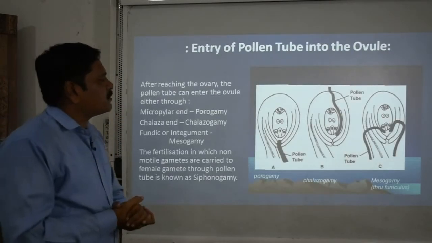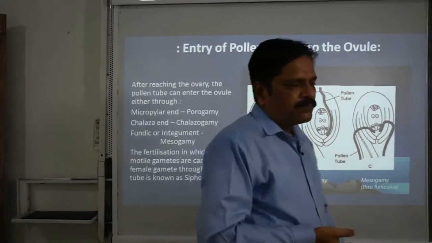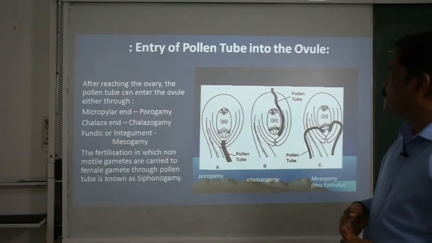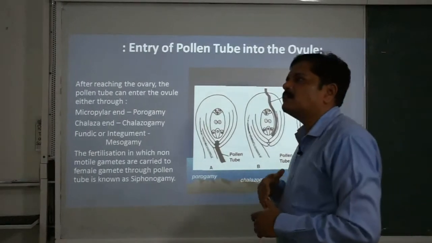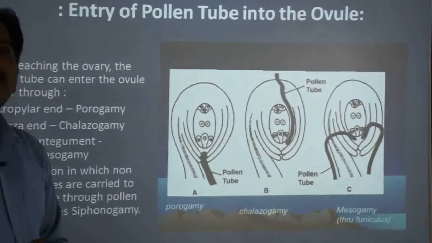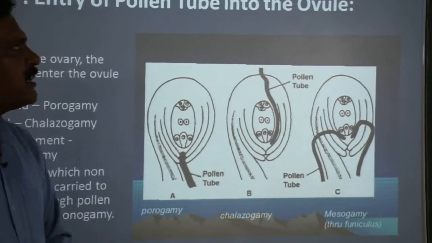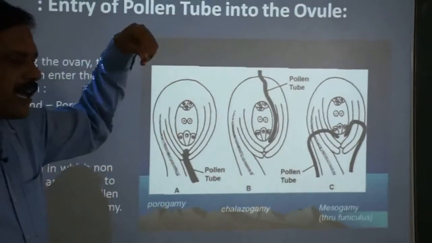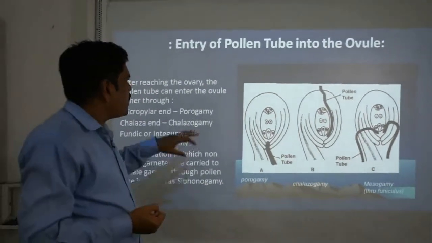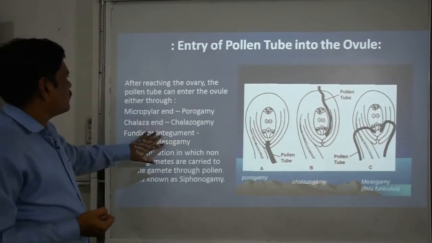Now the pollen tube is already germinated, it has already penetrated. So this pollen tube now passes through the style and reaches the ovule. The path and the entrance of the pollen tube into the ovule may be in three different ways.